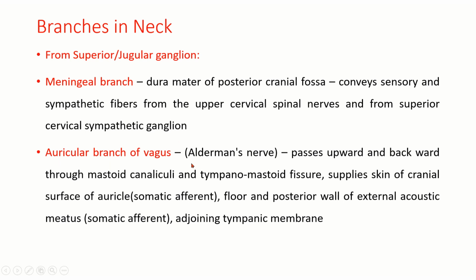So the auricular branch of the vagus, also called Alderman's nerve, passes upward and backward through the mastoid canaliculus and tympanomastoid fissure. It supplies the skin of the cranial surface of the auricle. So this is the somatic afferent. It also supplies the floor and posterior wall of the external acoustic meatus. This is also the somatic afferent, and the adjoining tympanic membrane. So why it is called Alderman's nerve, I'll explain in the clinical aspects in the last slides.